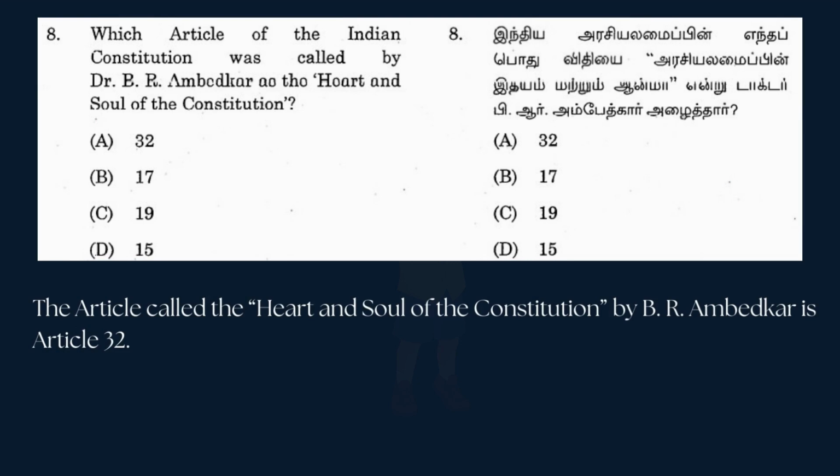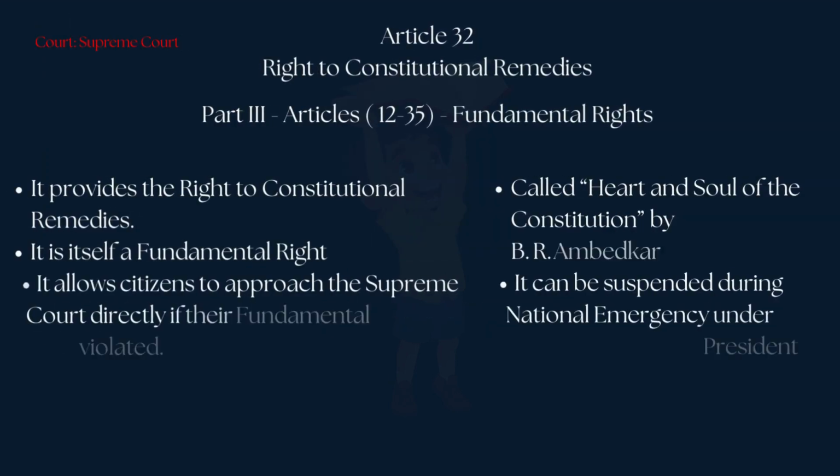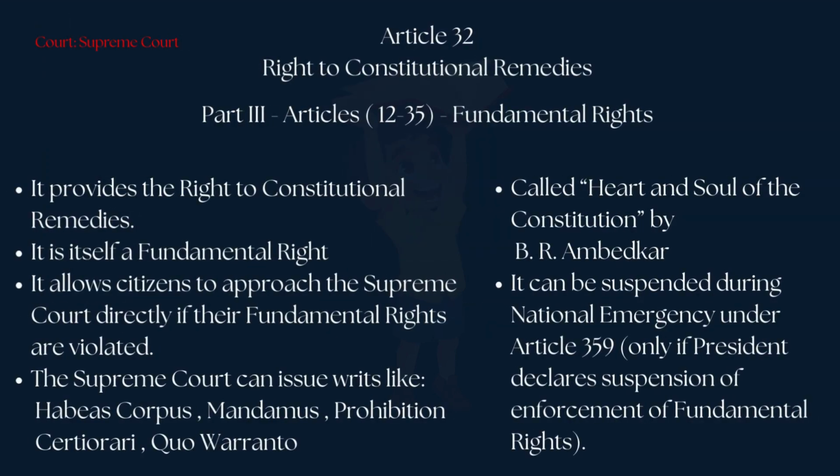Ambedkar is Article 32. Now let's see some key points of Article 32 of the Indian Constitution. It is the right to constitutional remedies, under Part 3, Articles 12 to 35, Fundamental Rights. It is itself a fundamental right, and it allows citizens to approach the Supreme Court directly if their fundamental rights are violated. And the Supreme Court can issue 5 writs: habeas corpus, mandamus, prohibition, certiorari, quo warranto.